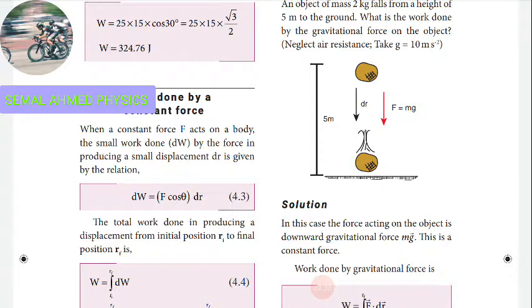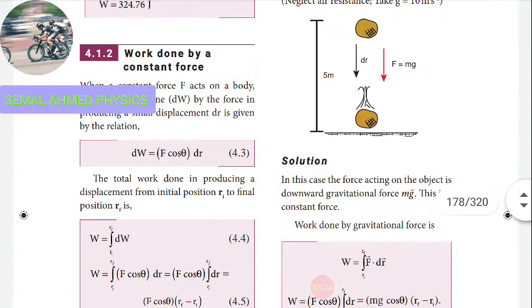When a constant force F acts on a body, small work, that is dW, by a force in producing a small displacement dr. So here you can see we are doing small work. So based on the small work, the behavior of the body in terms of force will give you dW equal to F cos theta dr, as we had seen in the starting relation.